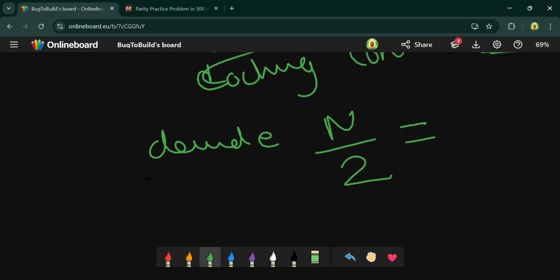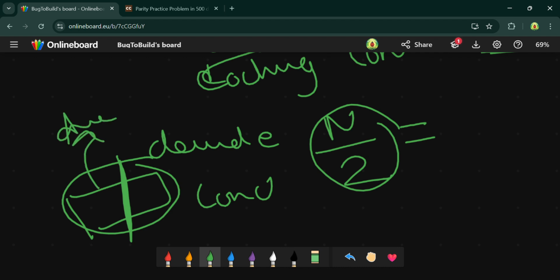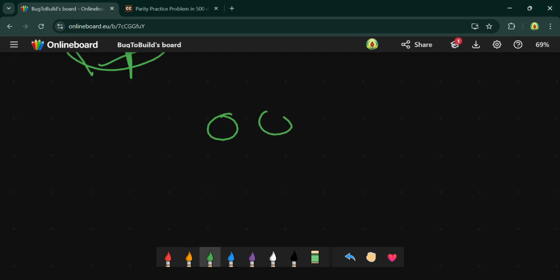So you just have to divide n by 2, and the condition given is that you cannot break a single chocolate into two pieces. You just have to give one chocolate to either Ashu or Arvind. Let's suppose there are four chocolates, so you just divide them into two.